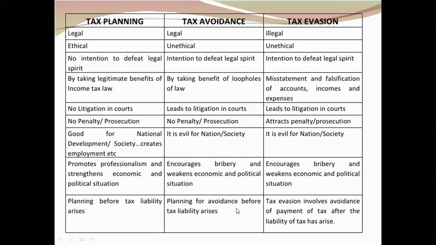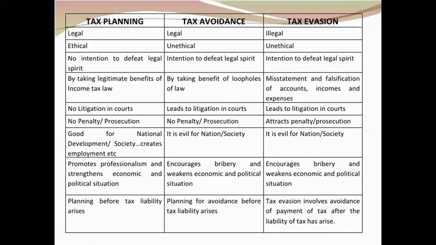Tax avoidance is also done before the tax liability arises, because when you are doing something wrong, knowing it to be wrong, you do it before your liability arises. But tax evasion basically involves avoidance of payment of tax, so it is done after the tax liability arises. You come to know that you need to pay 50,000 rupees as a tax liability. Now you don't want to pay those 50,000 rupees.